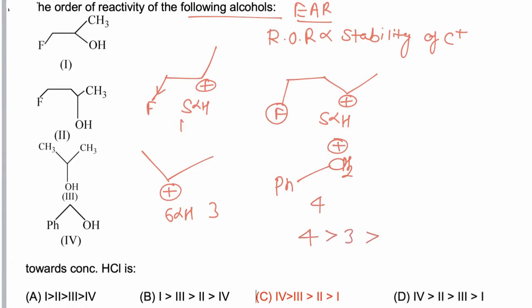Now first and second both have 5 alpha hydrogens, but the -I effect is greater in the first, while the second has less -I effect, so it is comparatively more stable. So the correct sequence is 4, 3, 2, 1, and hence the correct option is C.